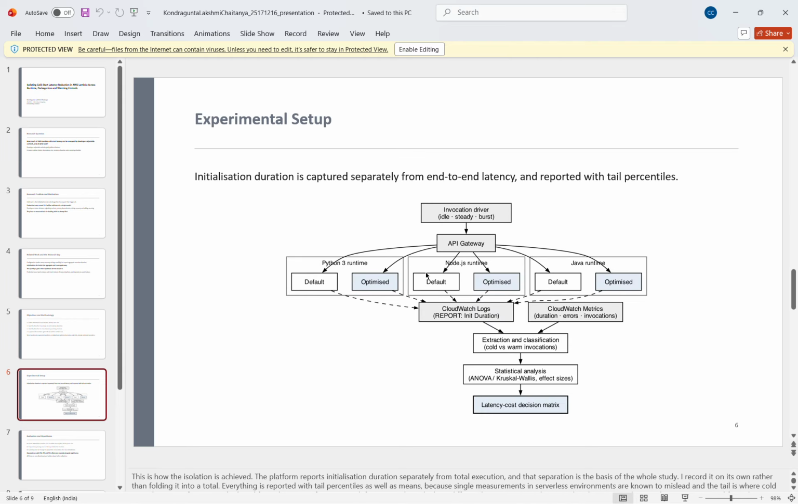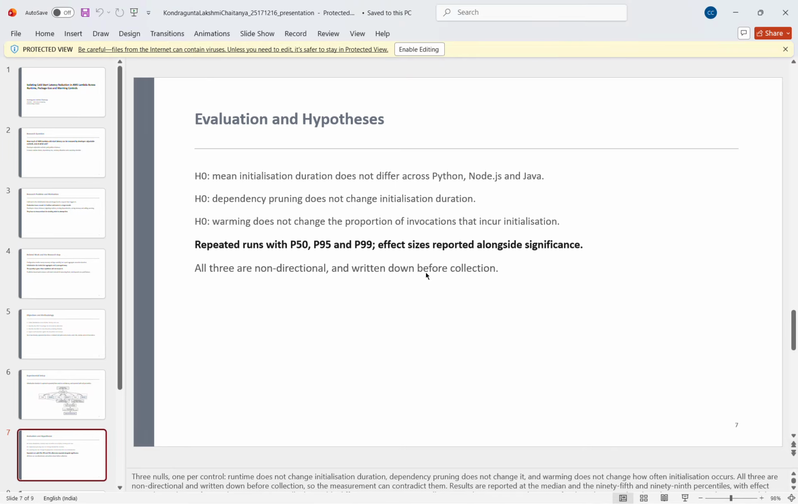Next one is experimental setup. For this experimental setup, I will use AWS Lambda, API Gateway, and Amazon CloudWatch. Each function performs the same task. I only change one setting at a time. Then I measure cold start time, total response time, error rate, and the cost. This helps me to understand which settings give the best performance.